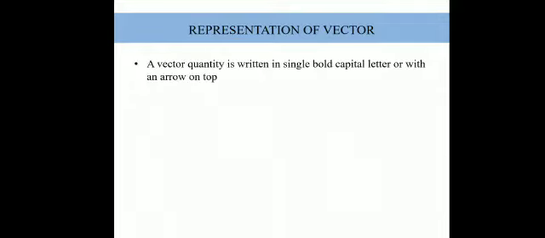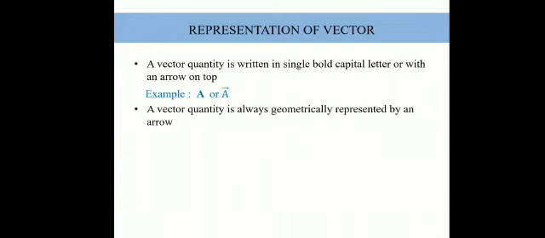Then, representation of a vector. How is a vector basically represented? Number one, a vector quantity is written in a single bold capital letter. Either we write capital A in bold, or we write capital A with an arrow on top like this. So capital A represents a vector. In CBSE textbooks you will see this method also. Both methods are used to represent a vector.